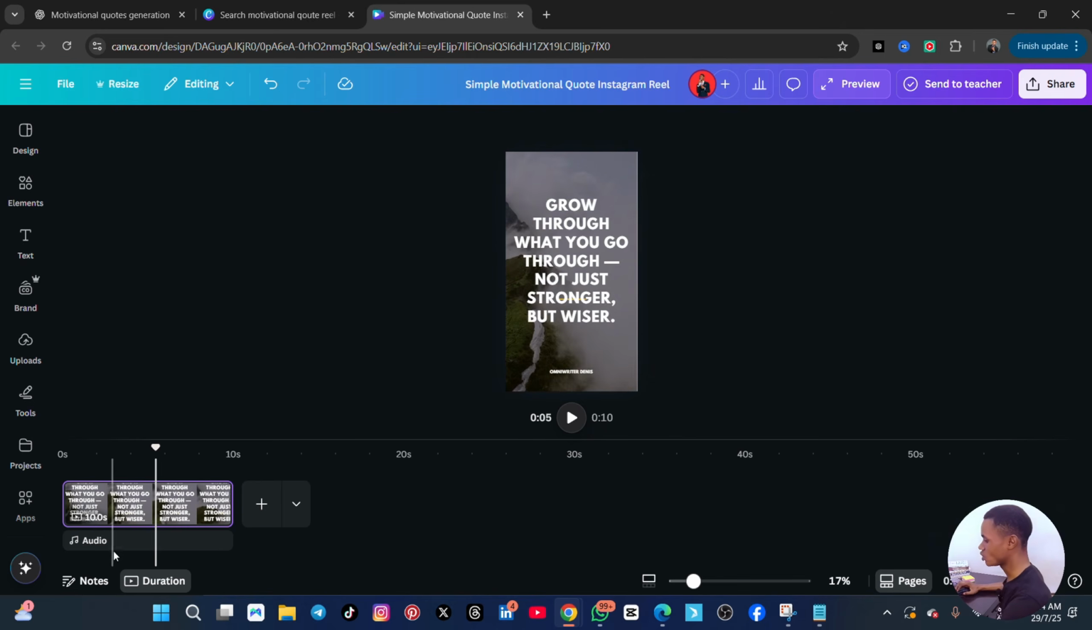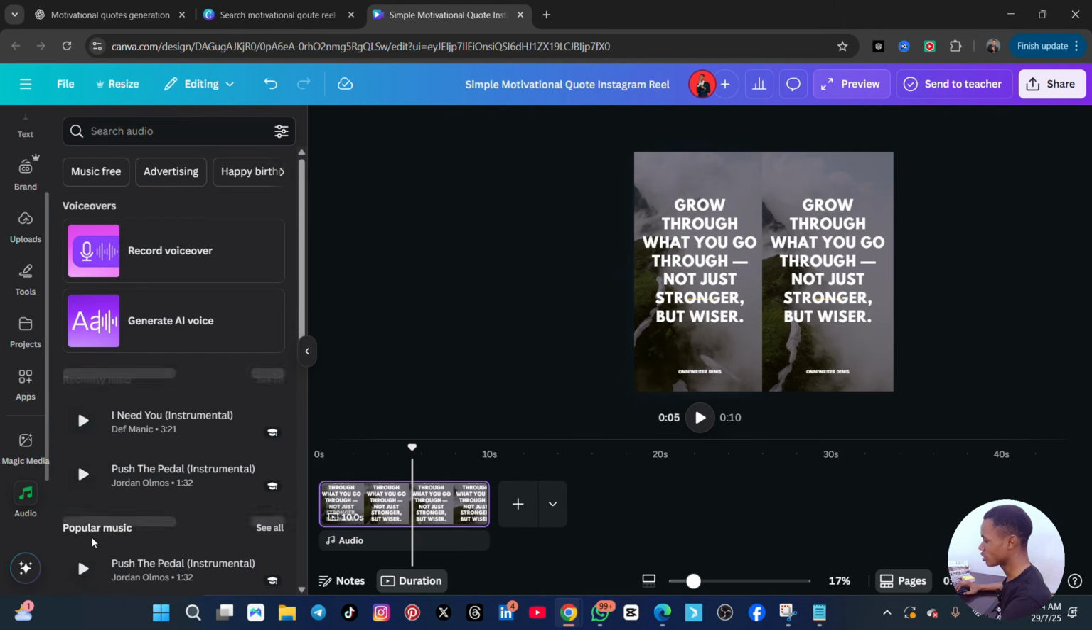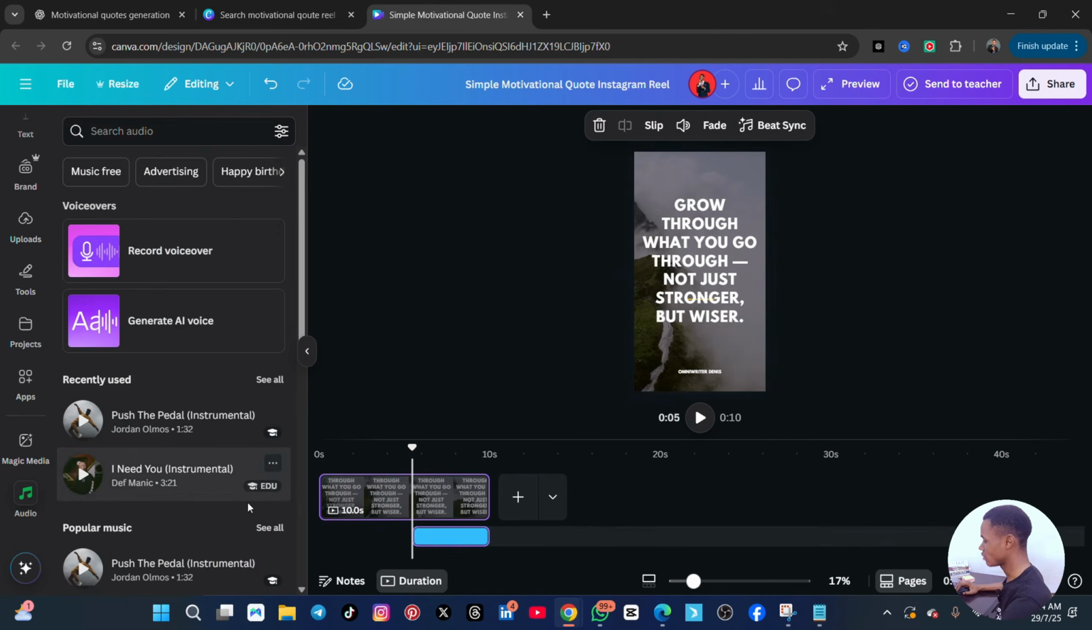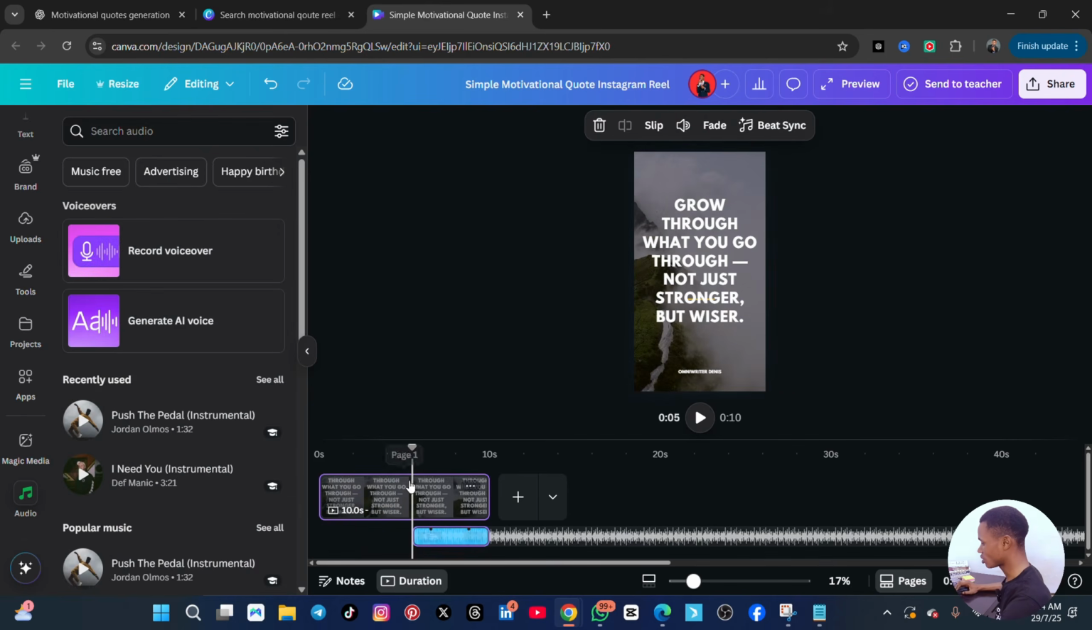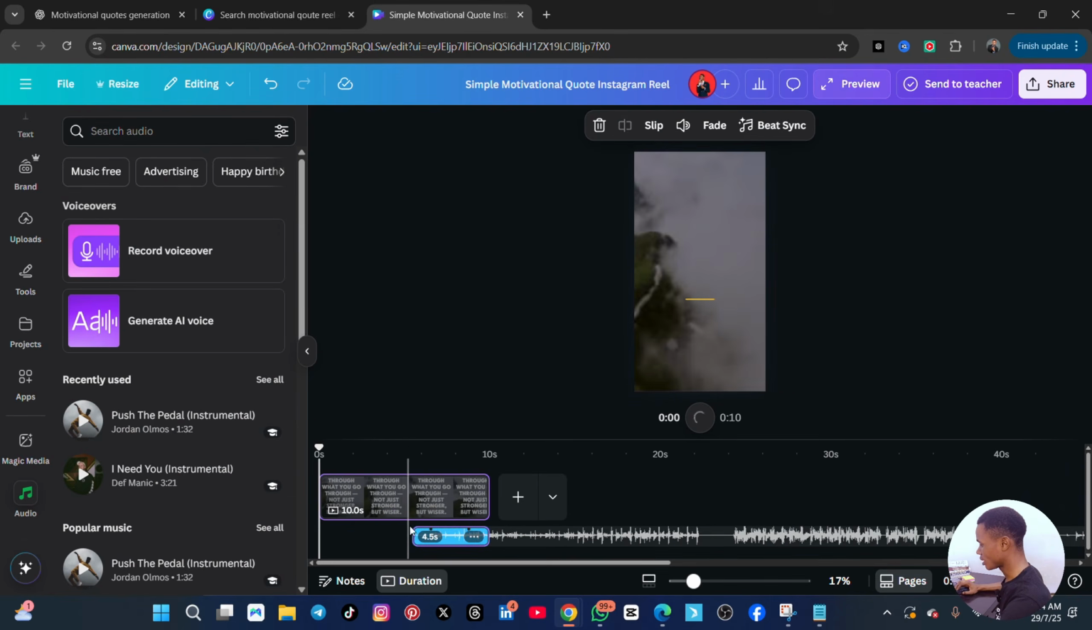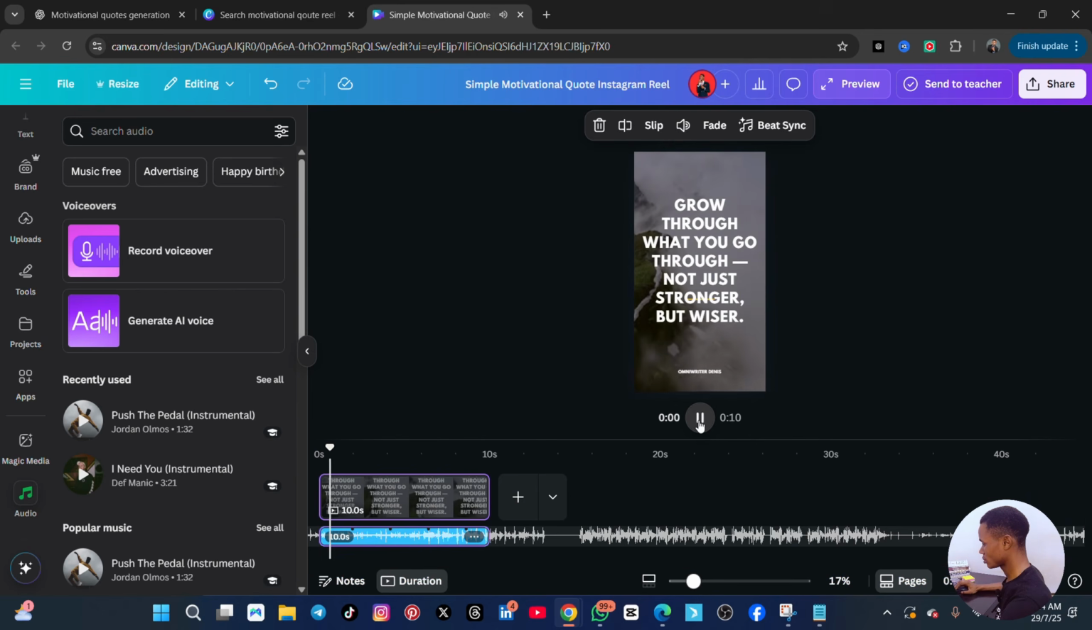Now it has no audio, so you can see audio here. You can click on audio and choose any of the audio, and then you make the audio play from the beginning. So I'm going to extend it and click on this. Are you seeing it? This looks so sweet. It's very simple, it's very nice, it doesn't take time and all of that. So this is how to do it. It is very simple like this.